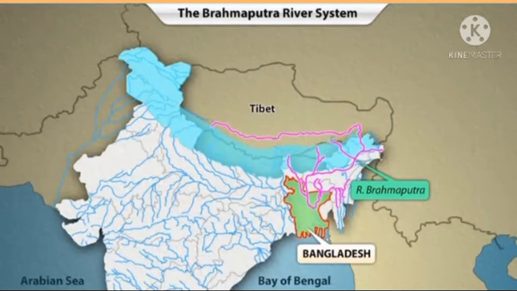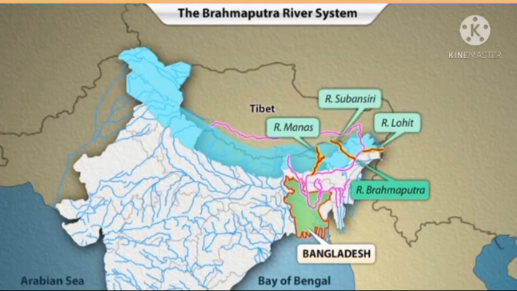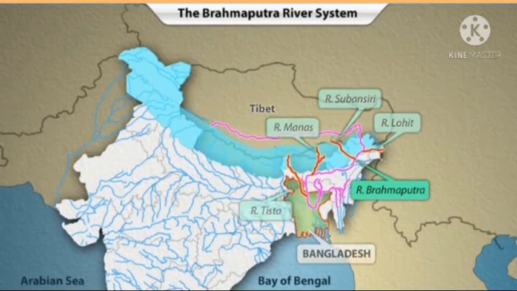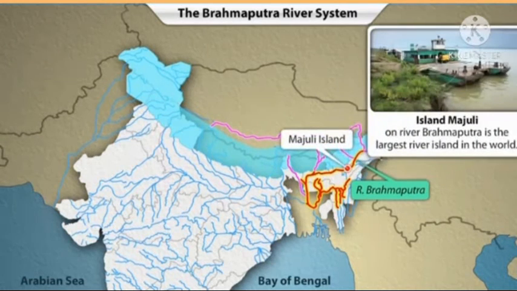In India, the main tributaries of the river are Manas, Lohit, and Subansiri. The tributary Teesta meets the Brahmaputra River in Bangladesh. As the river enters the plains, it deposits a lot of alluvium on the riverbed, in the process creating large islands. The Majuli Island, formed in Assam, is the largest river island in the world.